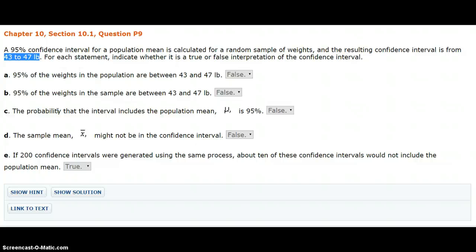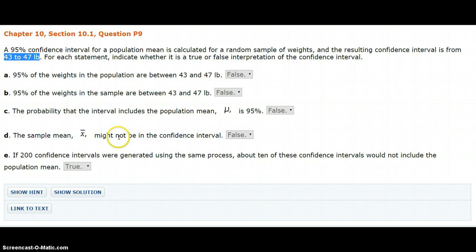And notice, we have no idea. We would have to be either God or some higher power to know this, or we would have to know data on the entire population, which is very rarely the case. So that's why we call it a confidence interval instead of a probability interval.